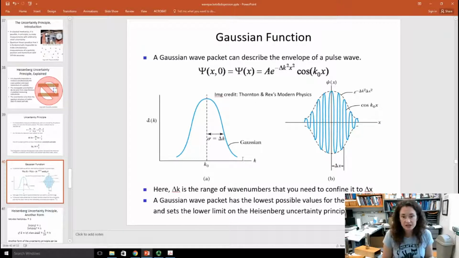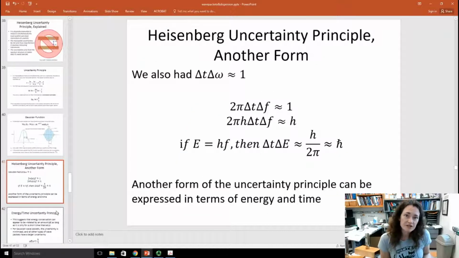And so basically that's what we're saying, that this particular shape wave packet gives you the minimum possible uncertainty in the Heisenberg uncertainty relationships. And that's where the greater than or equal to h bar over 2 comes from, because all other wave packets will have a larger uncertainty than the Gaussian.